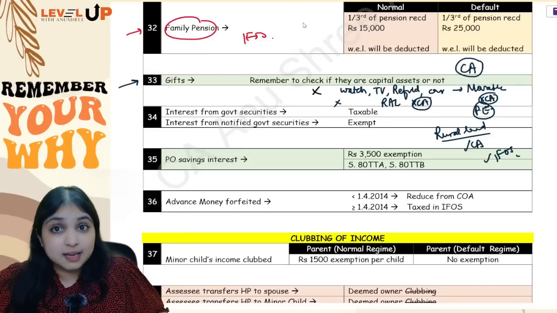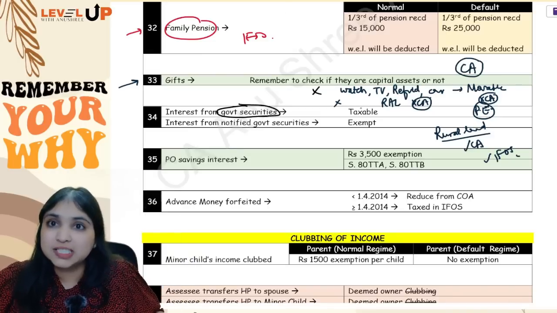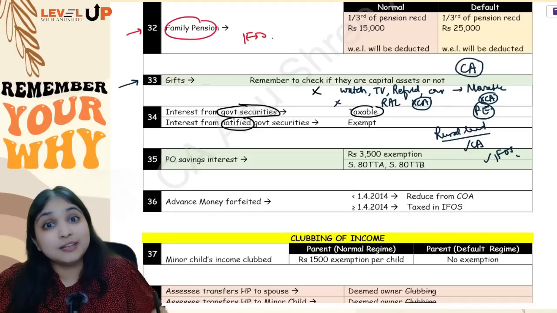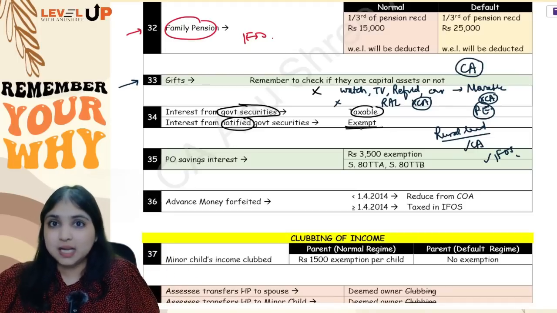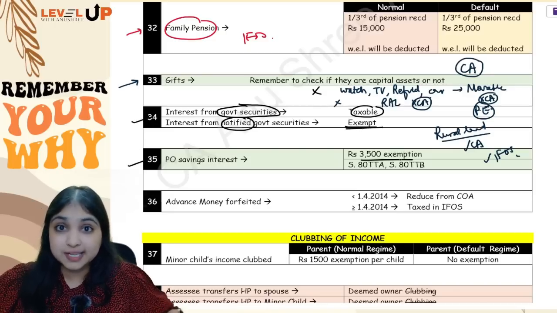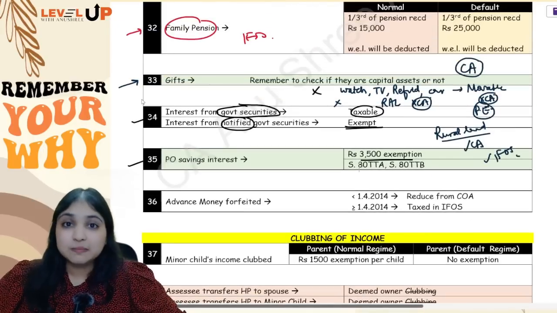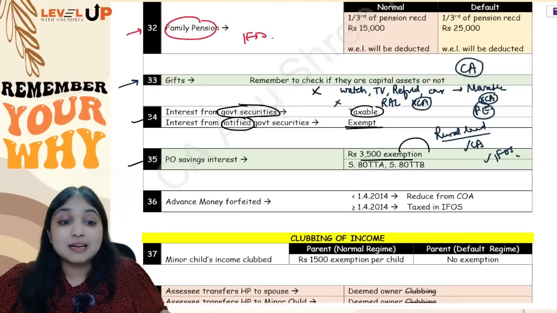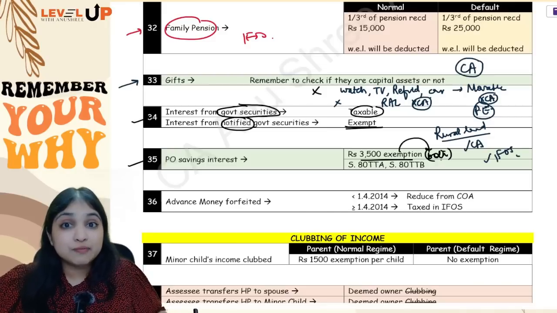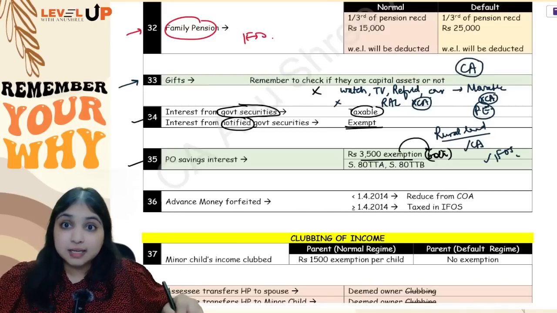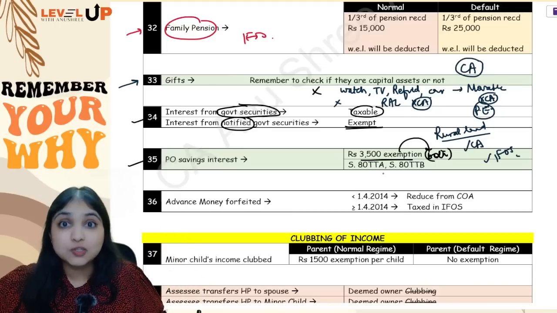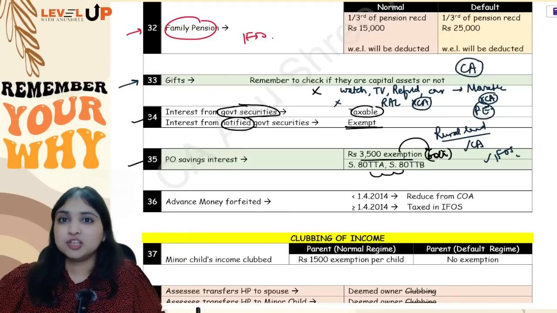Then listen, any interest income from government securities will be taxable under IFOS, fully taxable. But if the question says it is notified government securities, then the interest income will be exempt. Then post office savings interest, you will get 3,500 exemption. Now this exemption, a lot of times students are confused. This exemption is under both the regimes, guys. Whether the assessee is following the normal regime or 115BAC, doesn't matter. This 3,500 exemption is under both the regimes. But don't forget to also give 80TTA, 80TTB deduction as the case may be.